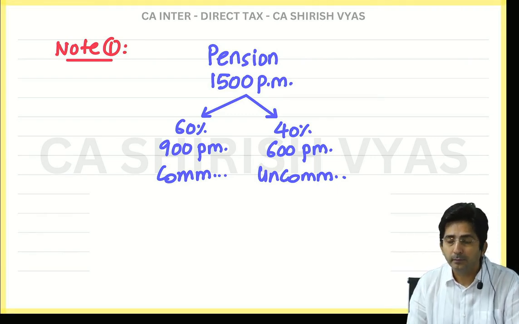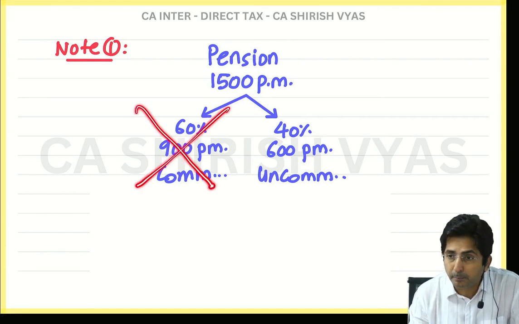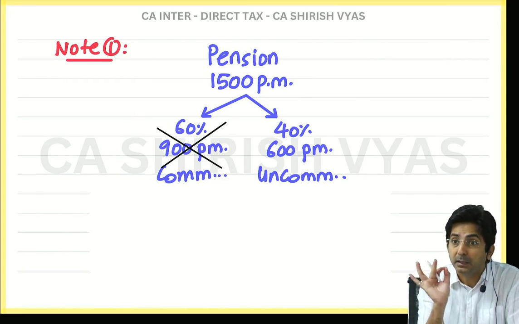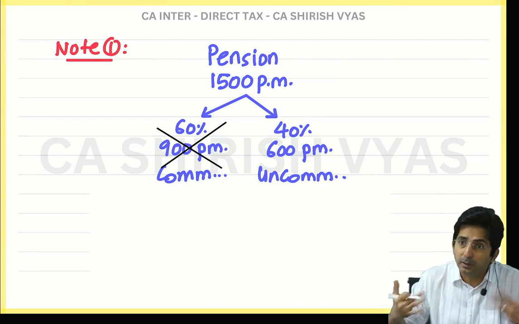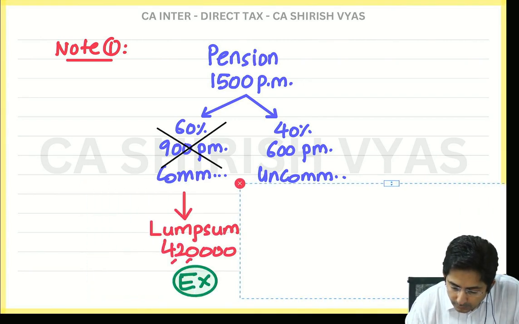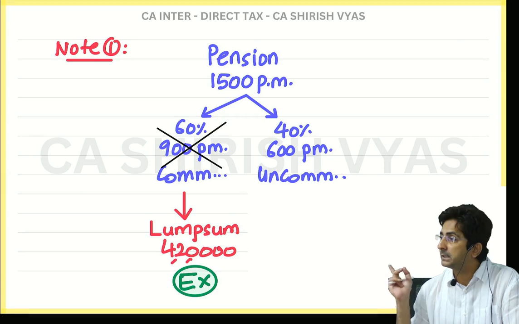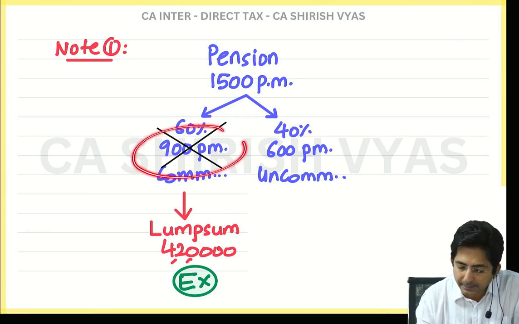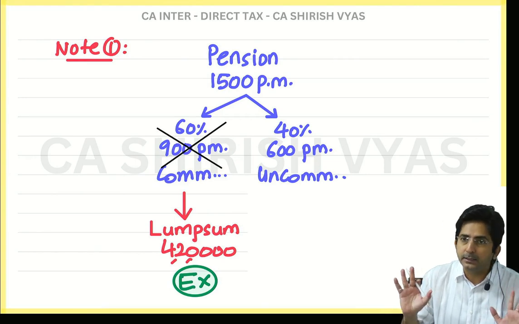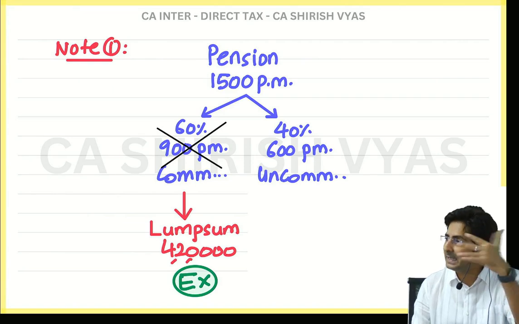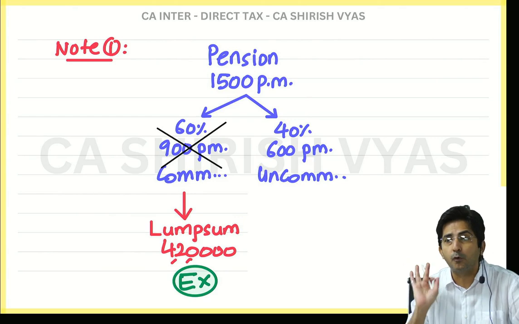For this he is telling the boss that I want to commute it. Commute means now you will not get 900 month to month, you will get lump sum. Because commuting means this amount will get cancelled. 900 is per month, and commuting means it is a lump sum. So this will get cancelled and you will get a lump sum amount. How much? 4,20,000. It is given in the question. Did you understand why I cancelled 900? Pension originally is monthly only. But when we convert into lump sum, obviously your monthly pension gets cancelled, and in its place you got a lump sum of 4,20,000.